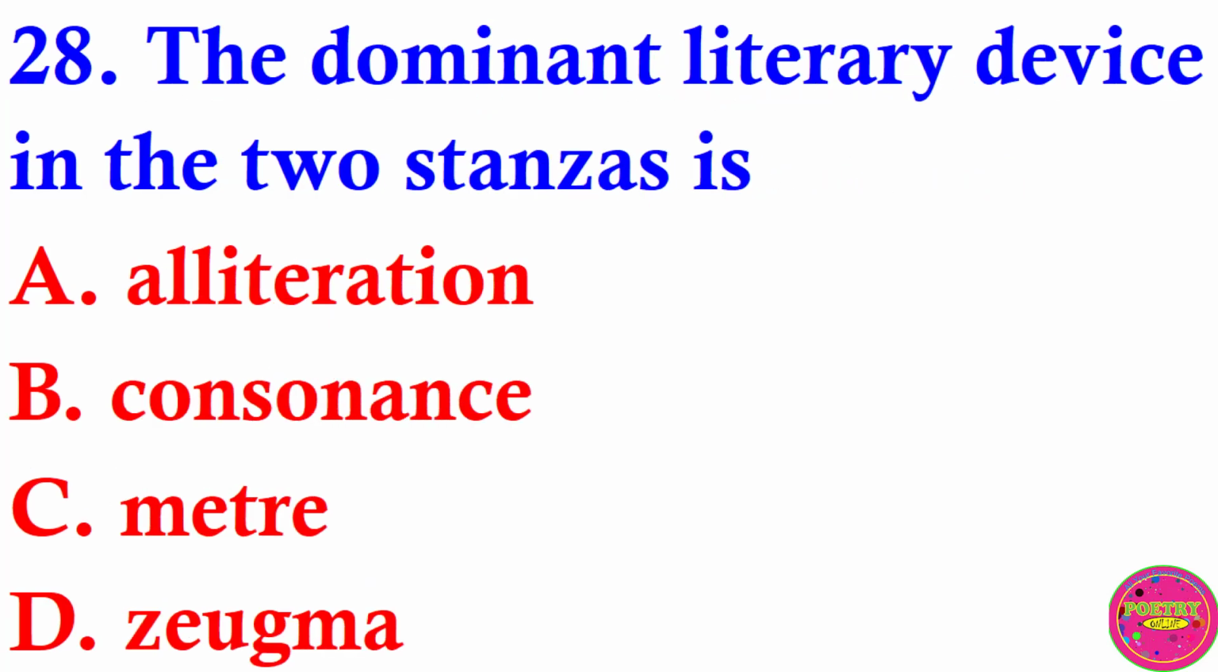Question 28. The dominant literary device in the two stanzas is A. Alliteration, B. Consonance, C. Meter, D. Sigma. The correct answer to this question is A. Alliteration.